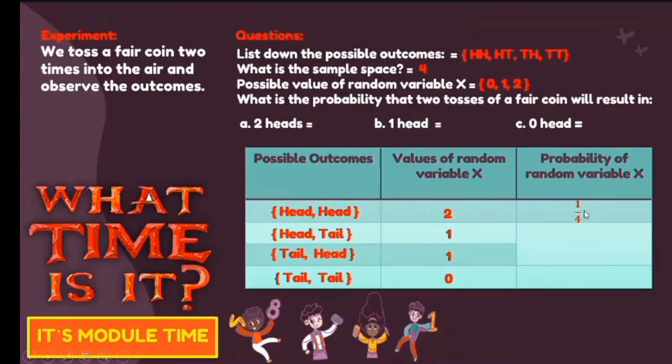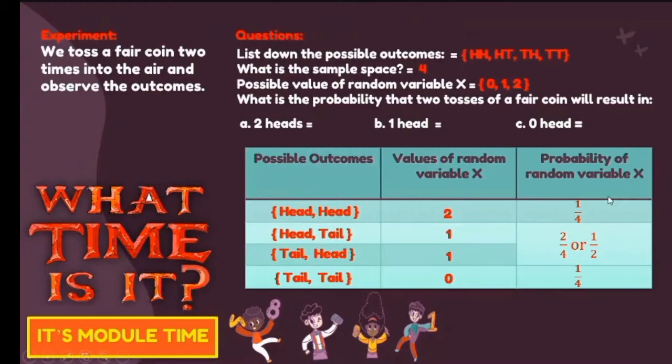And then, pag 1 head naman yung pinag-uusapan natin, we can have 2 over 4 or 1 half. Why 2 over 4? Kasi, diba for this part, you have head and tail. So, head and tail represent 1 over 4. The same with tail and head, you will have 1 over 4. But since related naman sila with one another or na-interchange lang yung position, di ba? We can add 1/4 and 1/4 to obtain 2/4 and we can simplify this given into 1/2 kasi normally when we have an answer in the form of probability in fractional form, we will try to express itong mga given natin in simplest form or lowest term.